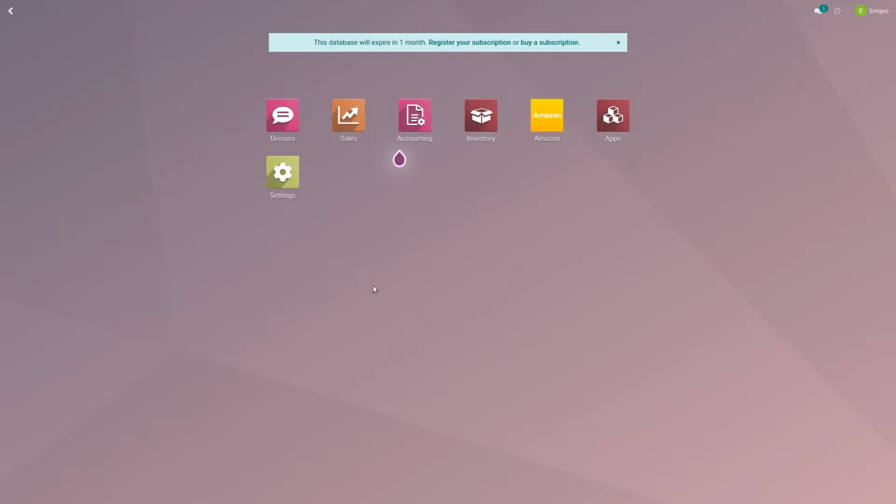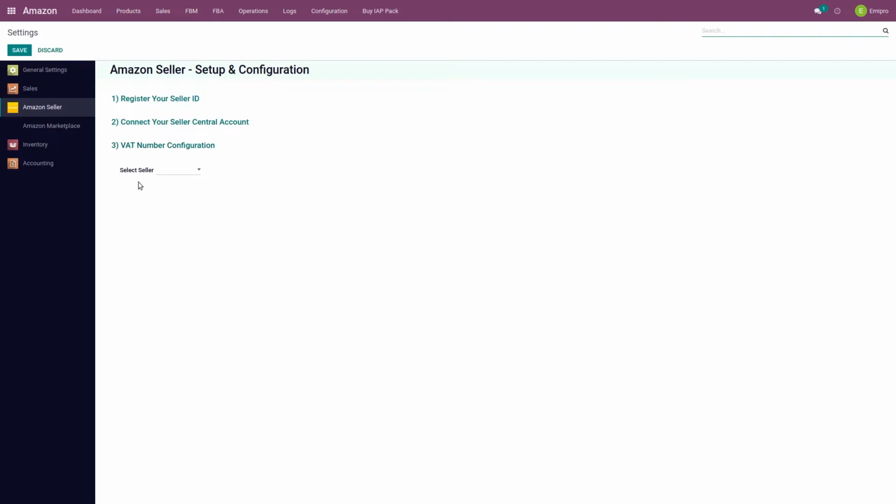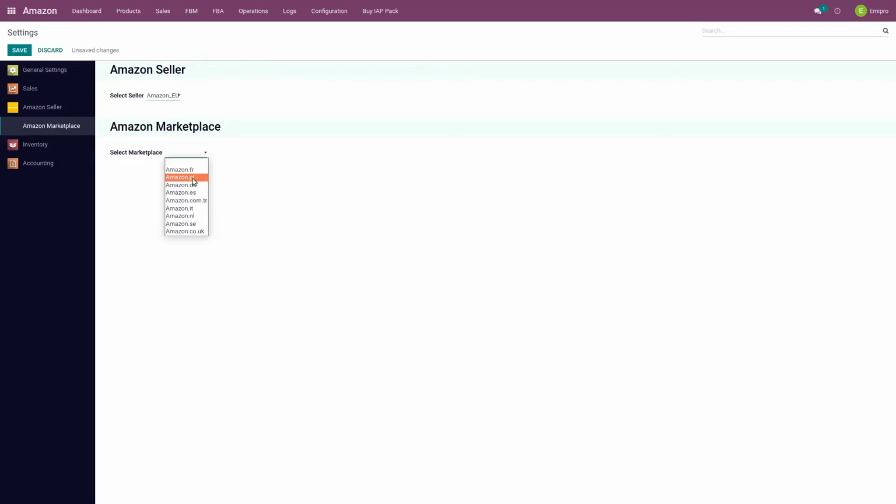Let me show you. So here I am on my Odoo database. I'll go to Amazon connector, configuration, settings, and marketplace. There is a possibility that I may sell on multiple marketplaces.